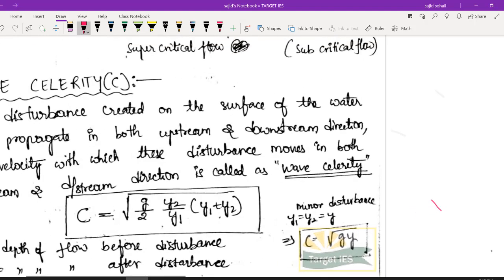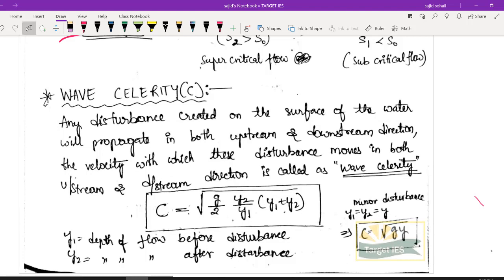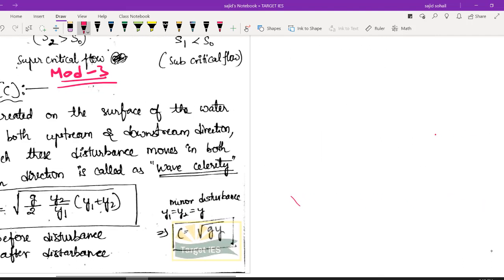In this video, I am going to continue with module number 3 of Open Channel Flow. Module number 3, and in this module, I am going to continue with wave celerity. It is a fairly simple topic. What is wave celerity? Let us try to understand.